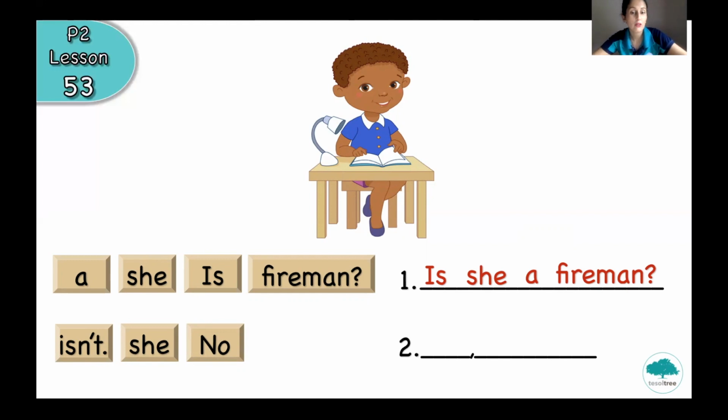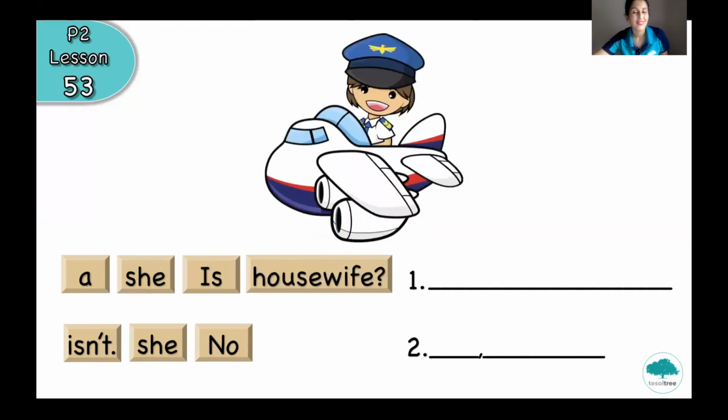So, first we have to choose no. No, because we can't see a fireman on the picture. No, she isn't. This is the answer for the question number 1. Okay, because she is a pupil.